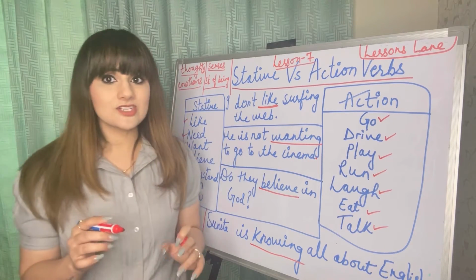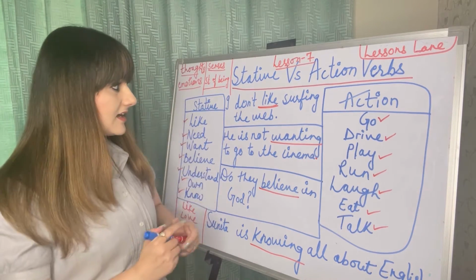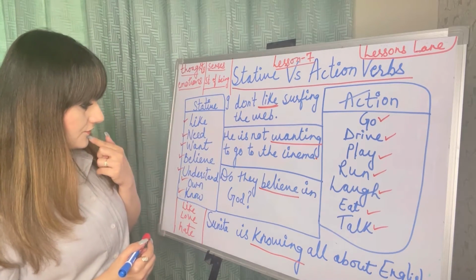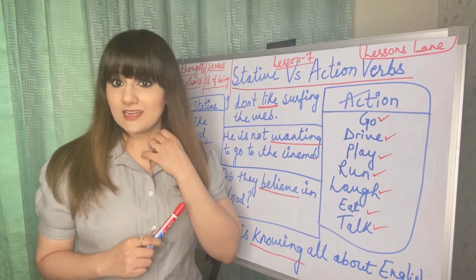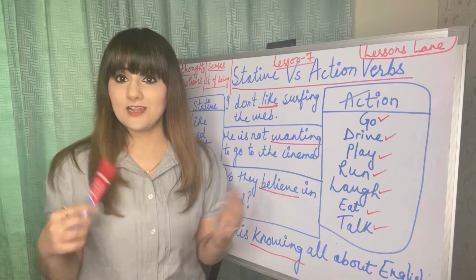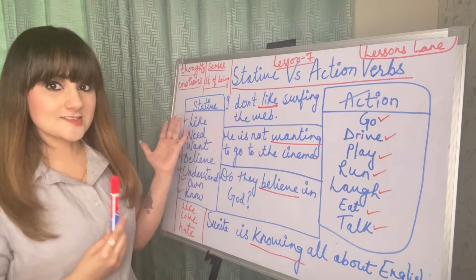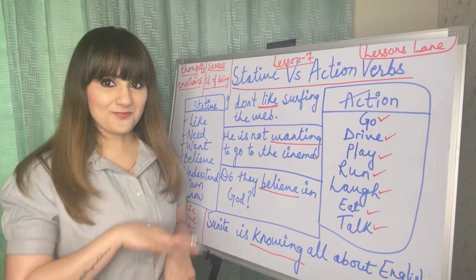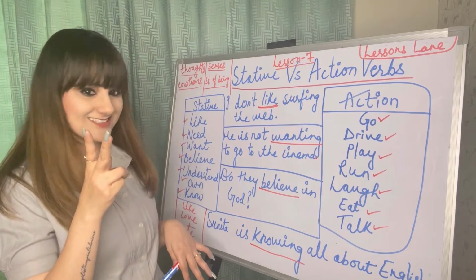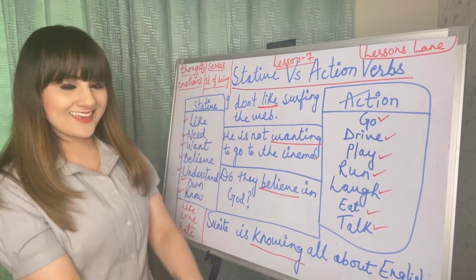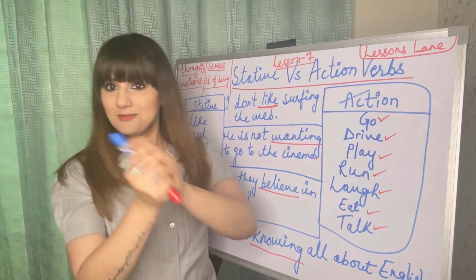Now you're going to tell me how many sentences are correct and how many are incorrect. I'll give you 5 seconds. Let's try. Figure it out. Okay, all right. Now I'm going to help you.